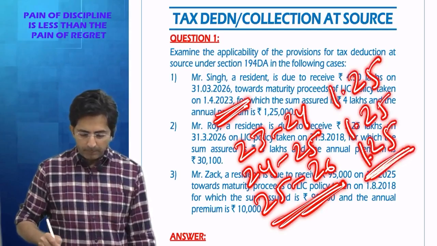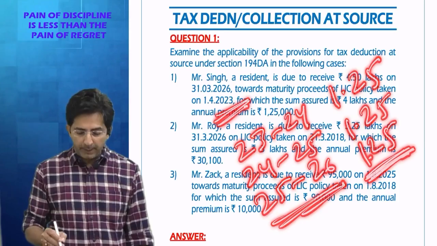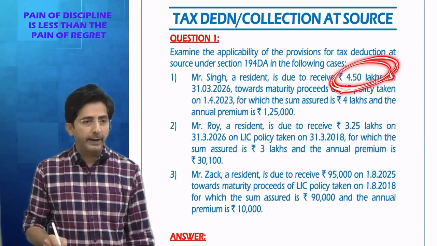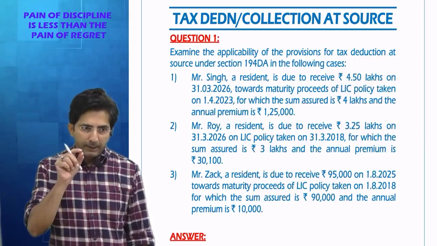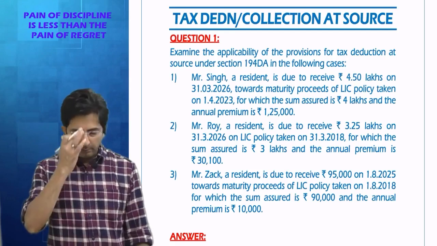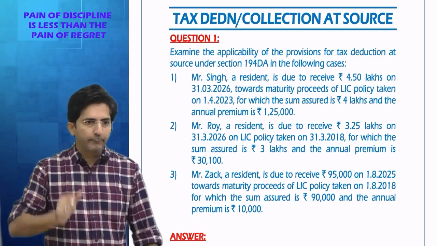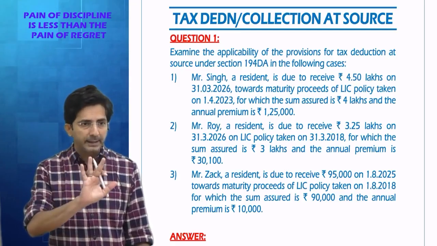So what is the total premium paid by him? 3.75, and compared to 3.75 he is getting 4.5. So what is his profit element? 75,000, and on 75,000 the insurance company will cut 2%. Anyways, that detailed calculation is not expected in the exam.